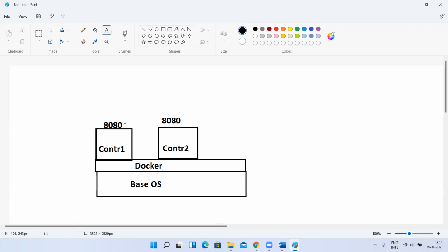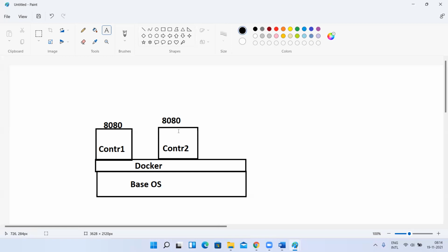For example, these two containers are on the default network. That network has some IP address range. So whenever you create a container, each container will get one IP address. That is the reason, as it has its own separate IP address, we can have this port number. This is like a different application itself, like a different operating system itself. Understood, guys? Yes, sir.